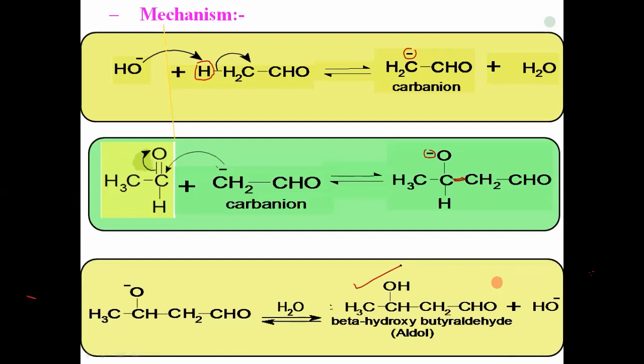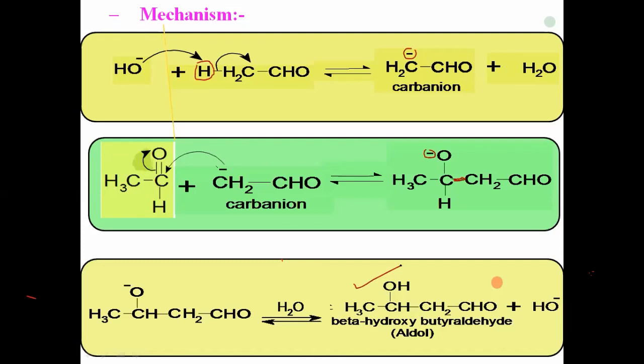The first step is the formation of carbanion: the nucleophile takes one hydrogen atom, one proton, from the acetaldehyde, and a carbanion forms. In the second step, the carbanion attacks the second molecule of aldehyde to form an alkoxide ion, and that alkoxide ion again takes a proton from the water molecule, from the solvent, and forms the expected product, that is beta hydroxybutyraldehyde.